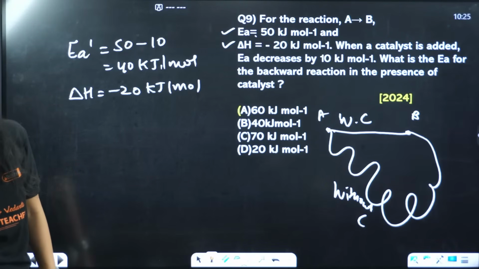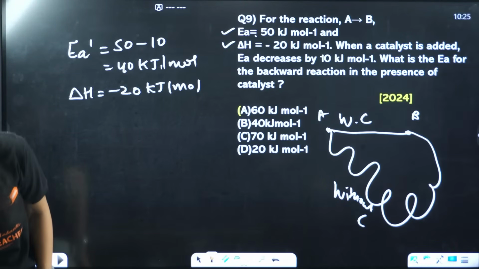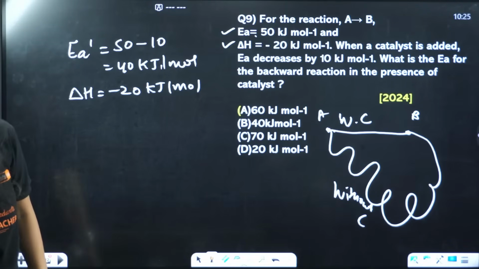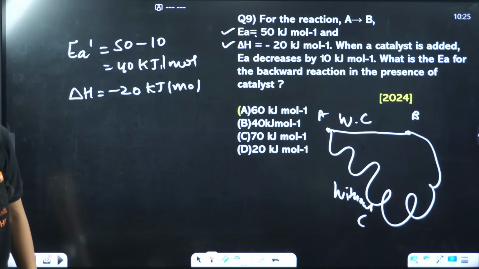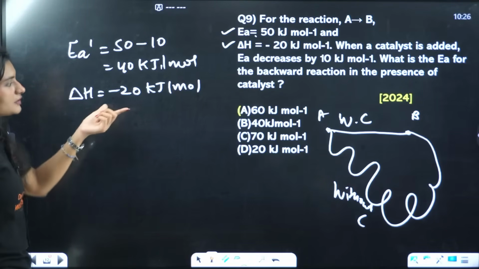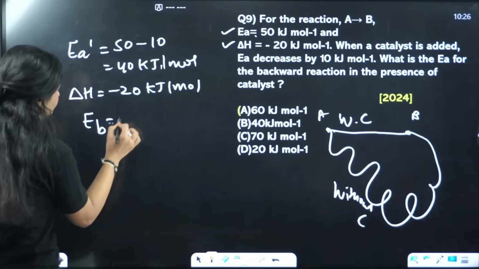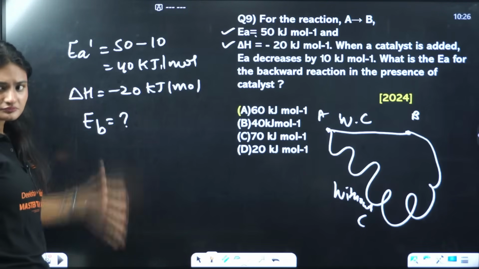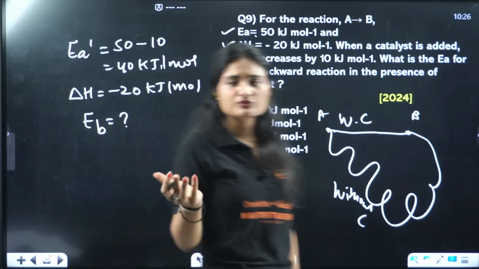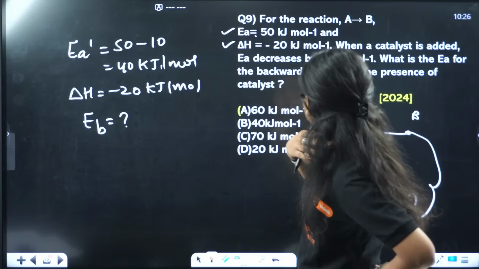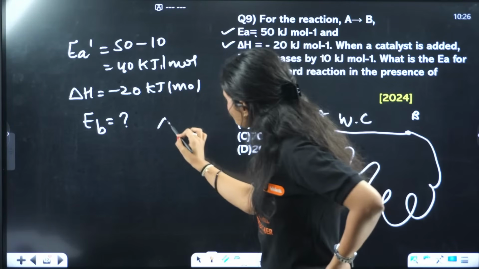For question 8, option D is the correct answer. Correct. So, we need to find the activation energy for the backward reaction. We know the formula, right? Even if you don't know it, use the formula first.